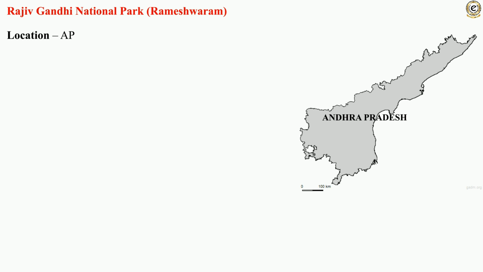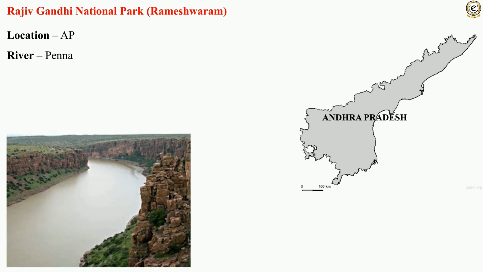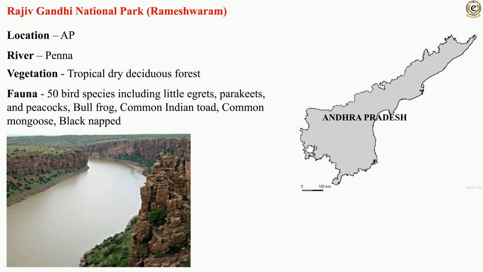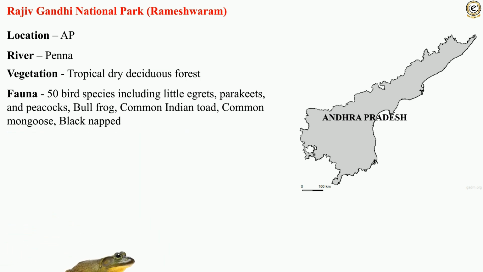Located in Rangareddy, the next national park is Rajiv Gandhi National Park. The river flowing through this national park is the Pinna. One can find tropical dry deciduous forest here. The fauna includes 50 bird species, including little egrets, parakeets, and peacocks. Bullfrog, common Indian toad, common mongoose, and black-naped hare can be found here.